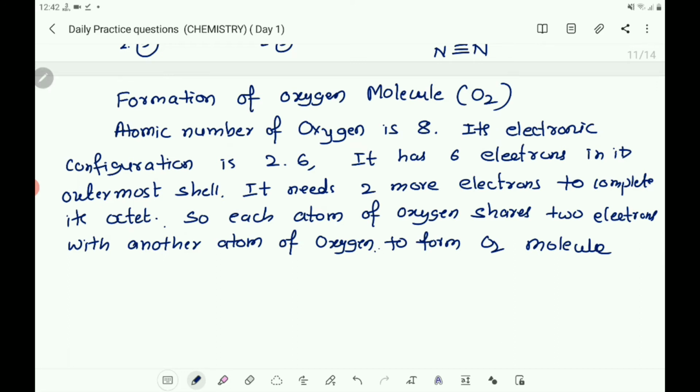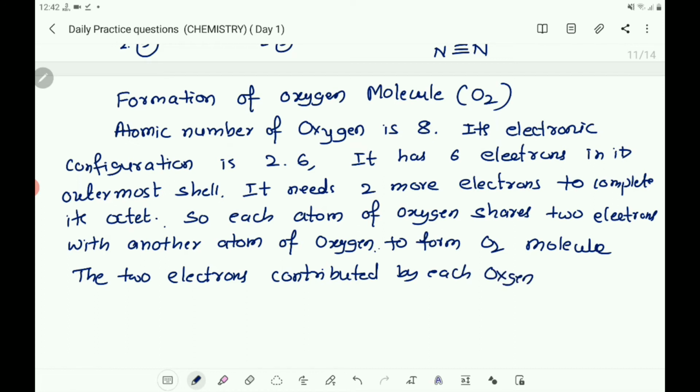The 2 electrons contributed by each oxygen atom give rise to two shared pairs of electrons.